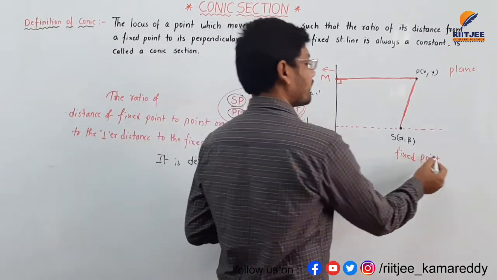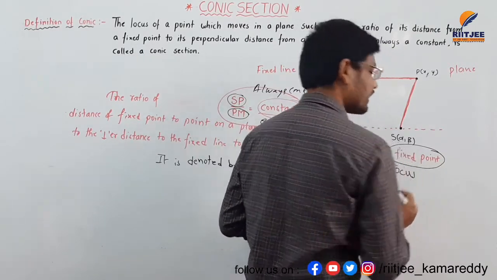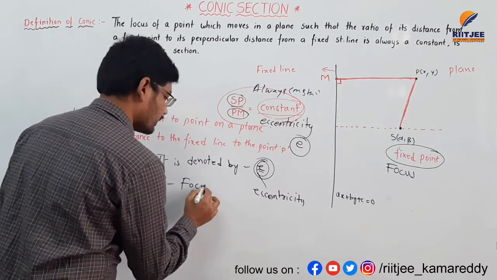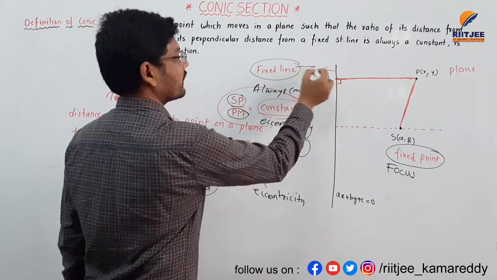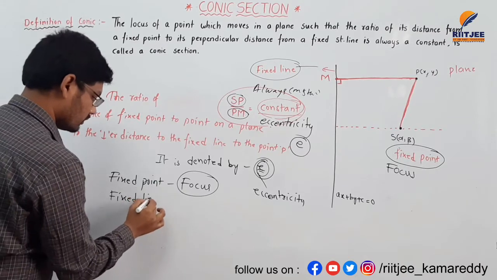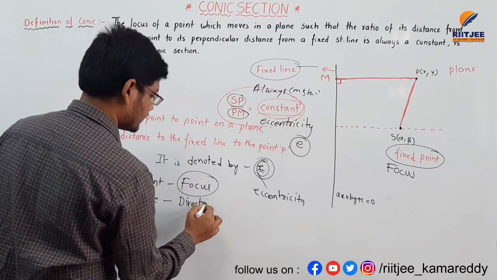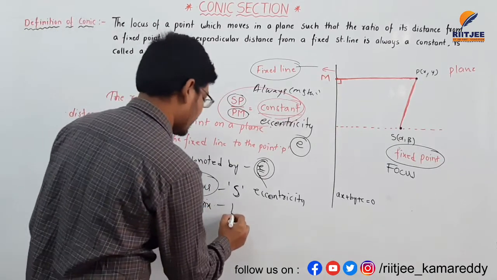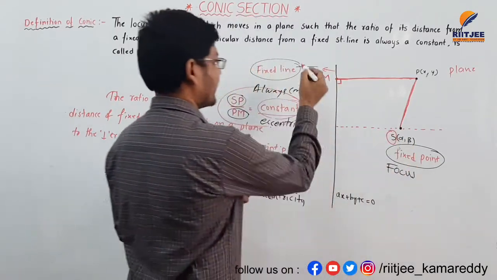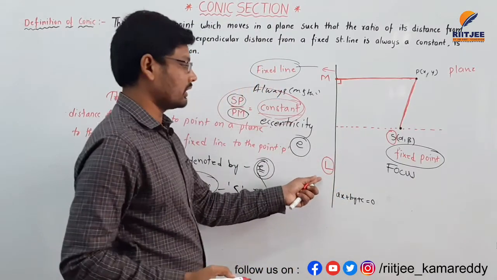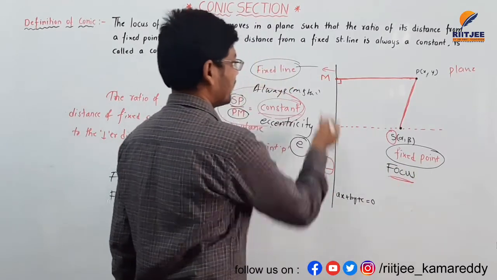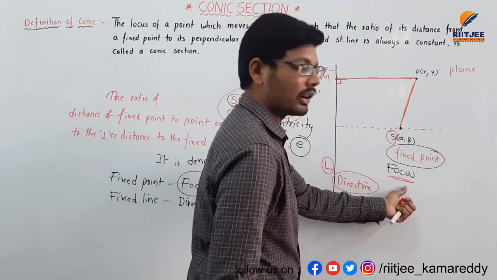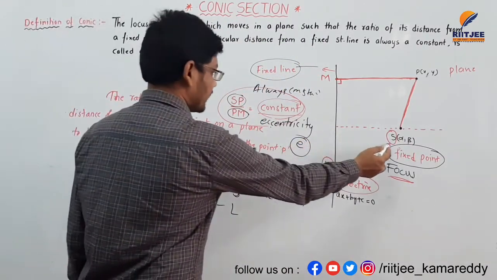And the most important point: in our terminology, the fixed point is called the focus, and the fixed line is called the directrix. The focus is denoted by capital S and the directrix is denoted by capital L. This is the denotation of the fixed point and the fixed line here.